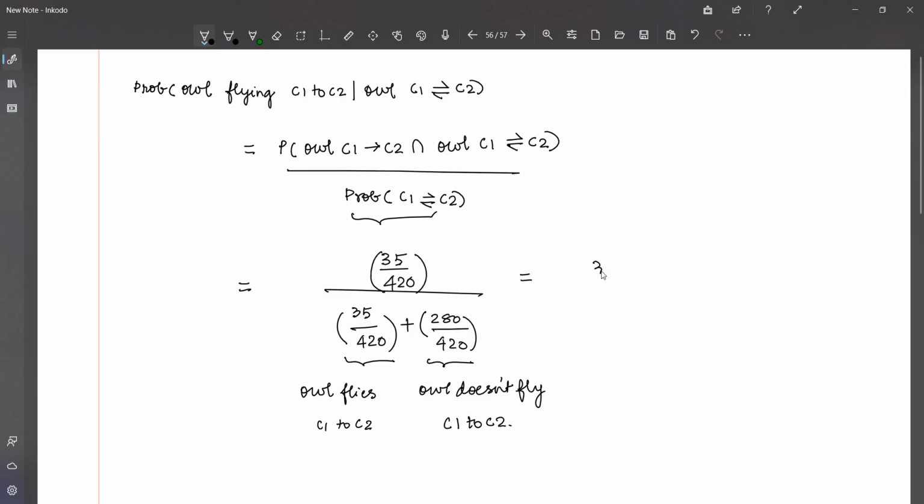So the answer will be, I'm going to divide by 420 on top and bottom. So 35 divided by 35 plus 280. So the answer will be 35 divided by 315. So this will be 1 divided by 9. That is the required probability of owl flying from C1 to C2, given that owl flies from C1 to C2 and from C2 to C1.